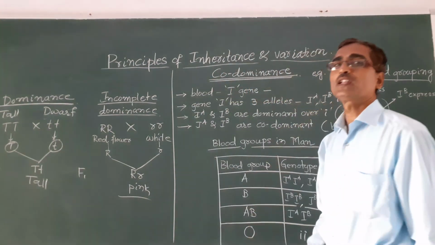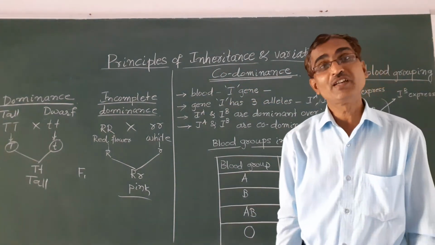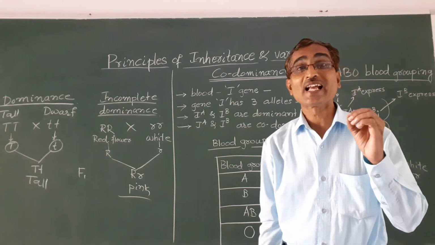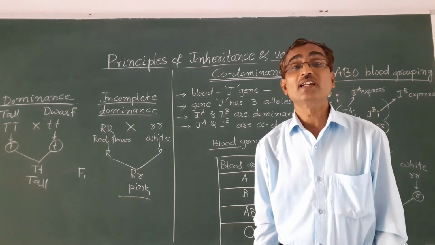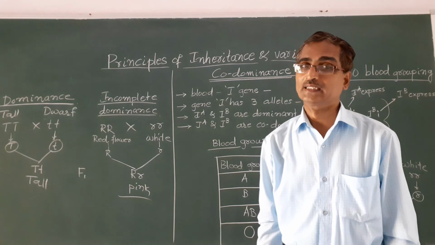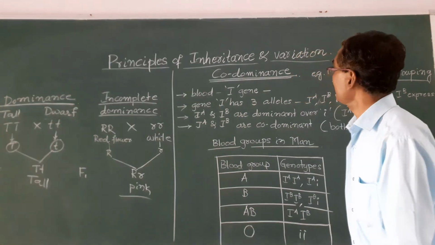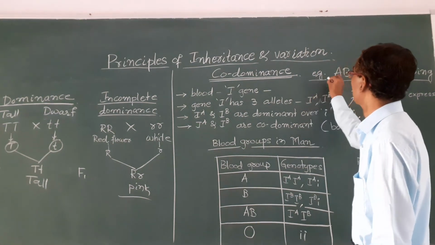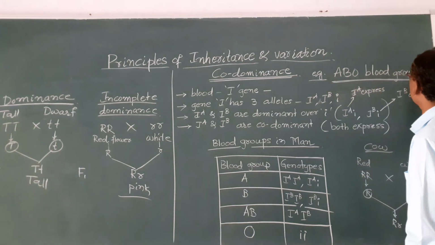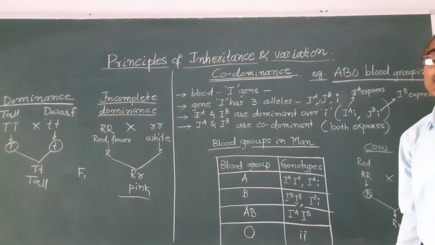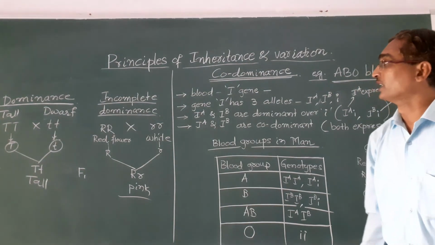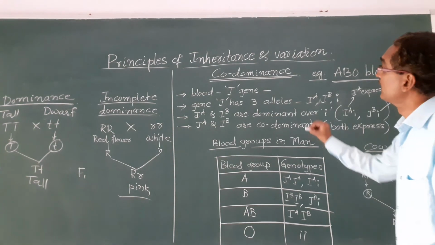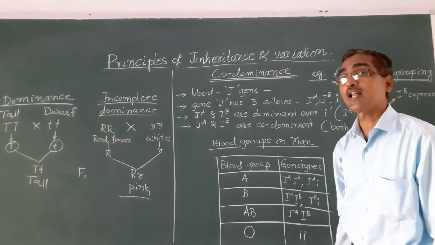So codominance is another deviation or exception to the Mendelian law of dominance. An example for this is ABO blood grouping in human beings. In codominance, what happens?